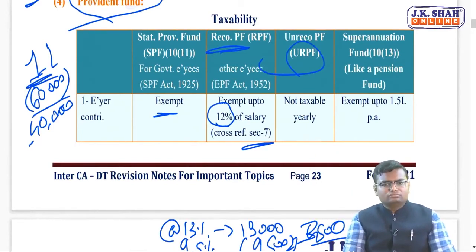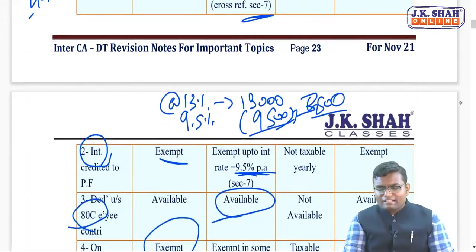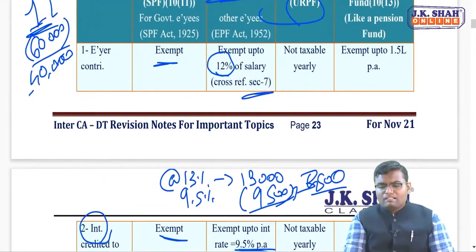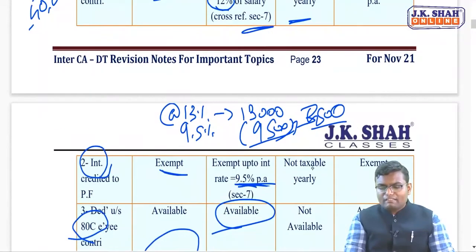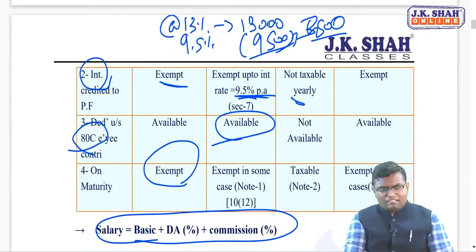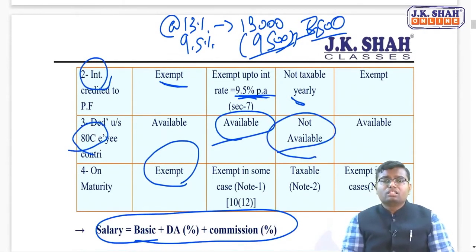Unrecognized provident fund. It is a very bad provident fund that is not recognized by the government. So whatever employer contribution is there, interest is there, it should be taxable, there should be no exemption. But still they have written not taxable, not taxable. Wait. Whatever the employee is contributing, obviously no deduction will be granted. Now the question arises, sir, why not taxable for employer contribution and interest?